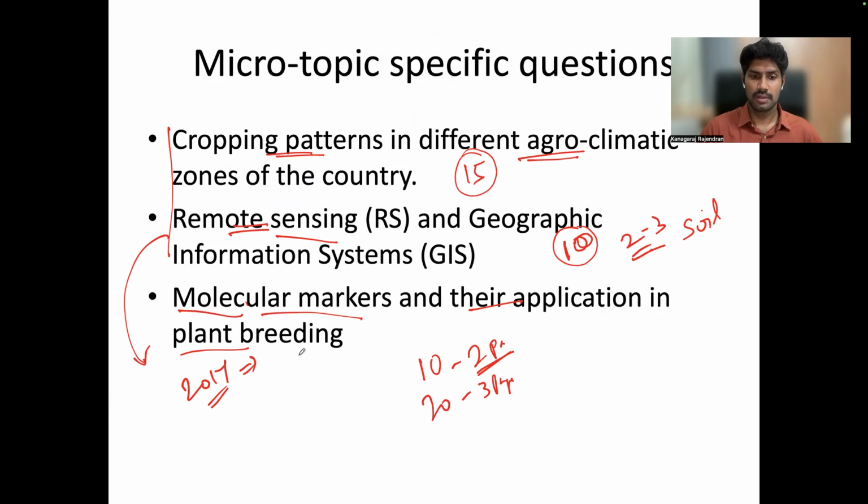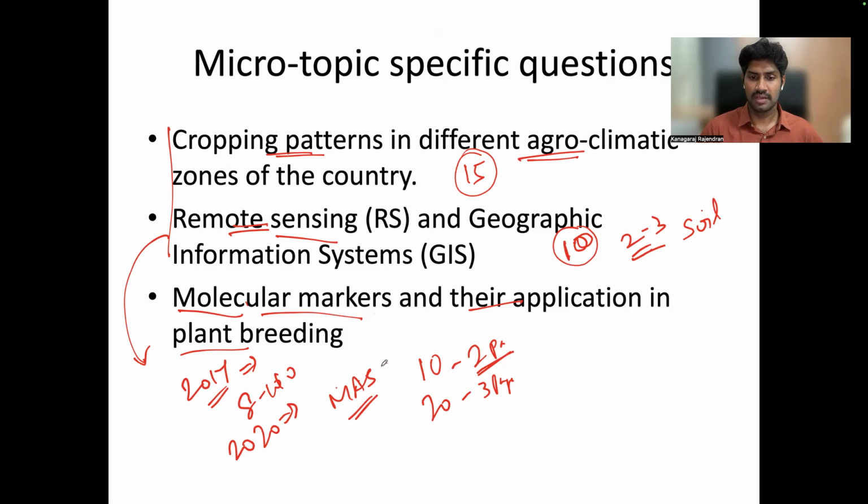So we know there are more than 10 applications of molecular markers in agriculture. We can write 8 to 10 applications one by one, and just give a description of 2-3 lines to fill the page. Then in 2020, there was one question from the same topic: discuss the applications of molecular markers in agriculture with a special reference to marker assisted selection.